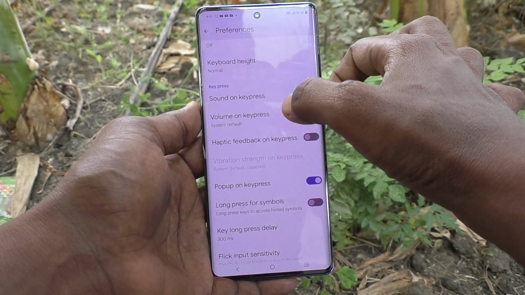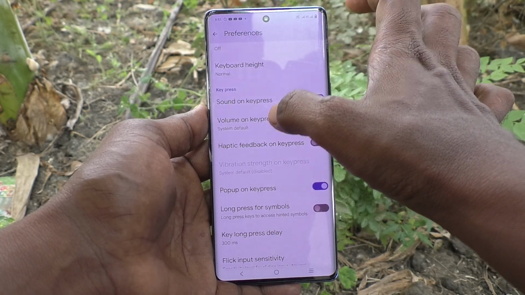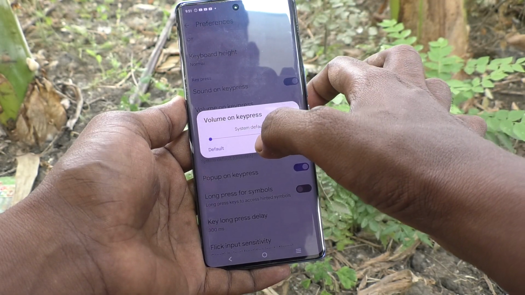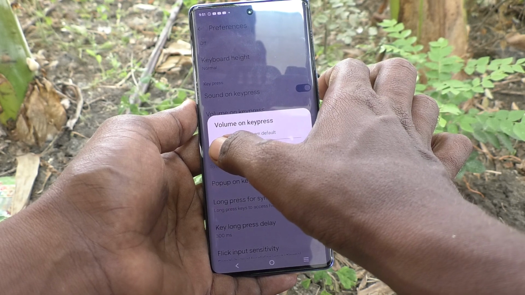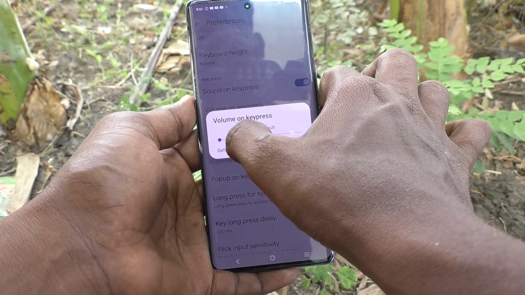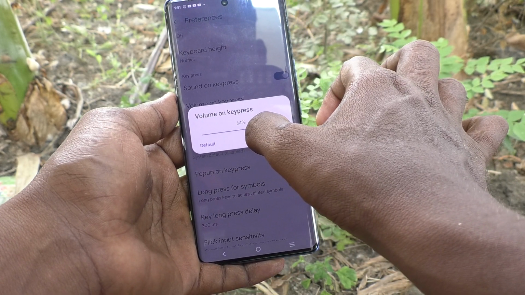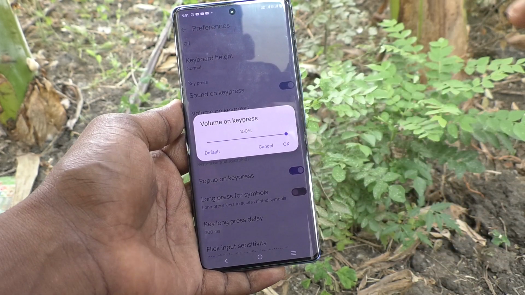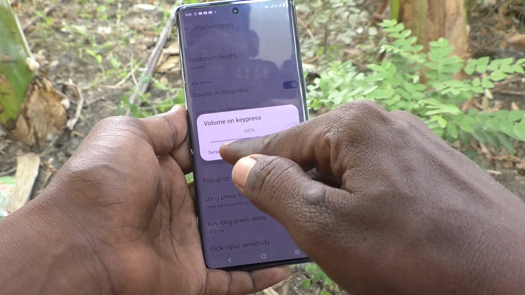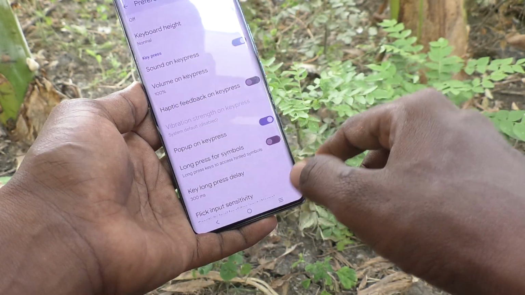Just turn on this button and click on volume on key press. By default it is set to at this level. Okay, if you want to increase system default volume, just increase, you can maximum use 100% and click on OK.